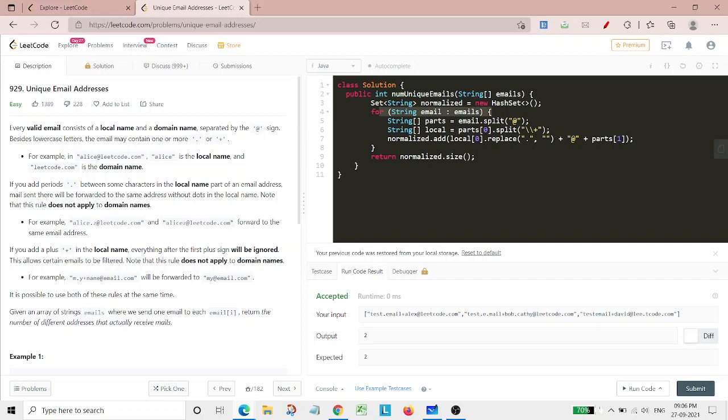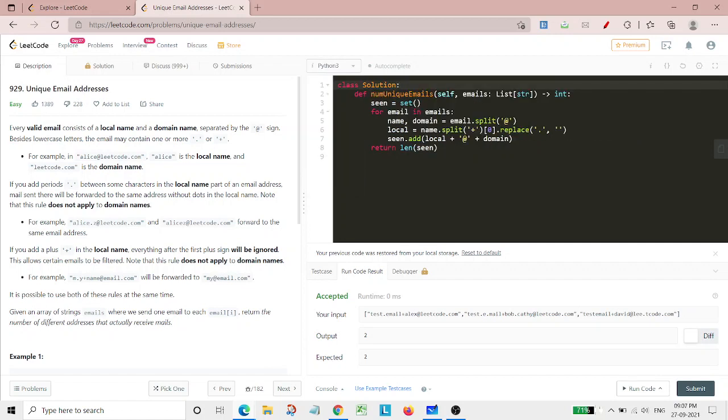Part 1 would be our local name, so we have taken part 0, and we split it on the plus symbol and retain whatever was before the plus symbol in part 0. At the end we add this into our hash set by replacing the dot symbol with the empty string, then adding the at the rate symbol, and also adding part 1. So at the end we simply return the set size.